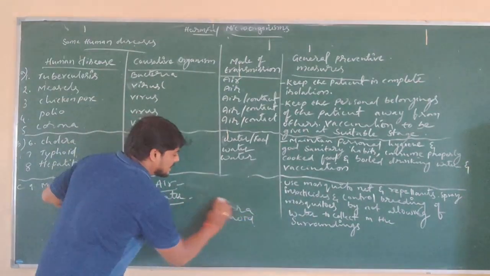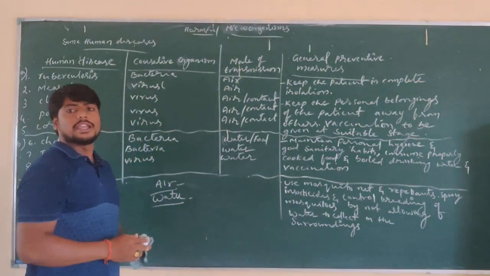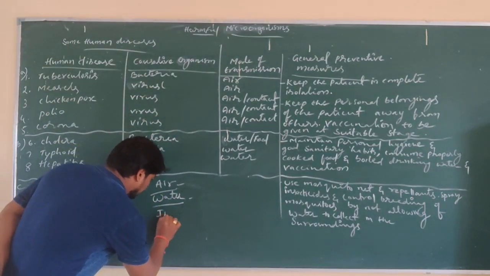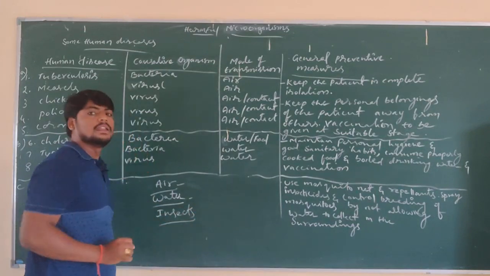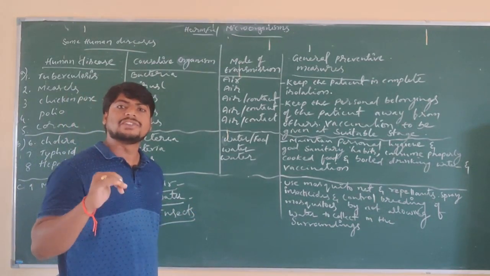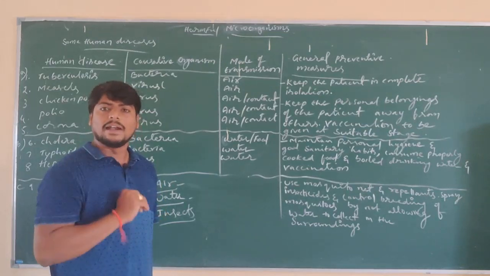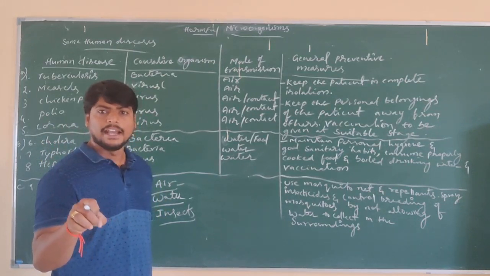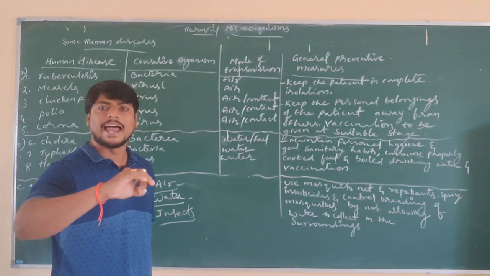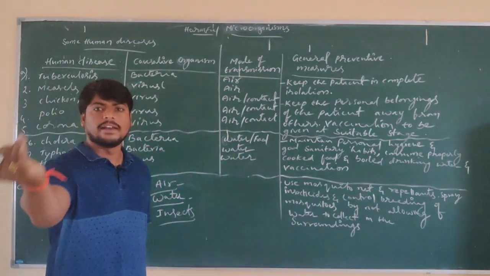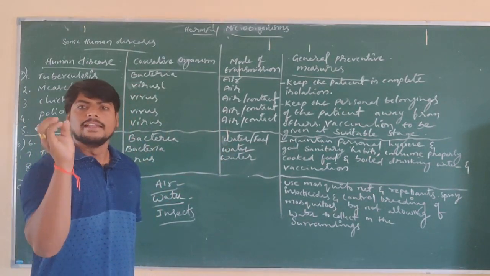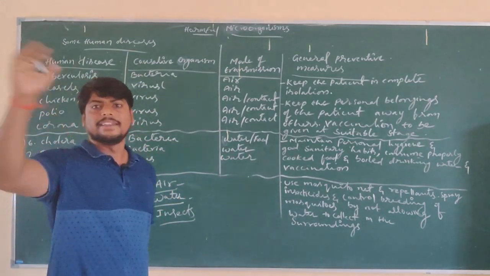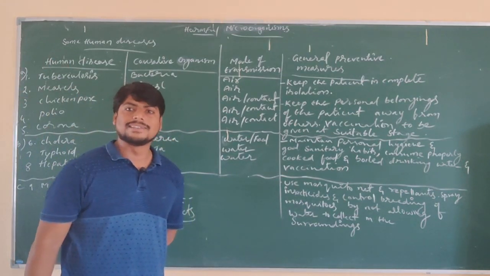That is waterborne diseases, and diseases can also be transferred by means of insects. So here what is happening? The insects, whichever they are, are helpful in the transfer of disease from one person to another person. These insects carry the germs or pathogens to us, and that causes disease.